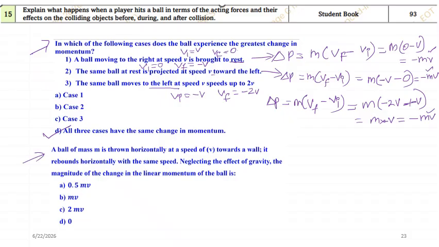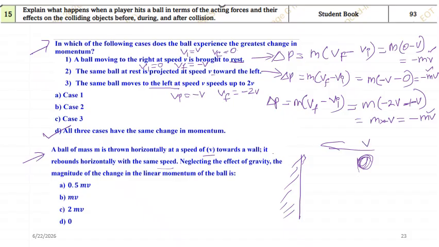Now let us look at the next one. A ball of mass m is thrown horizontally at a speed of v towards the wall. It rebounds horizontally with the same speed, neglecting the gravity effect. The magnitude of the change in linear momentum of the ball is. See, we have a wall over here and I'm throwing a ball in this direction. I can take another direction as well, there is no problem.